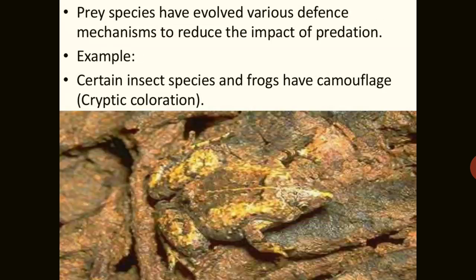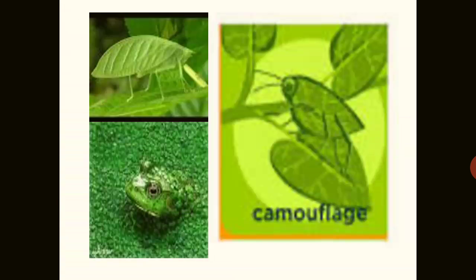So these involve various defenses. Earlier we said that one is camouflage, then chemical defense, mimicry, warning coloration. For example, certain species of insects and frogs have camouflage. Camouflage is actually cryptic coloration. The animal can change its skin color according to the surface. You can see in this picture a frog changes its color, and one insect is just like a leaf.